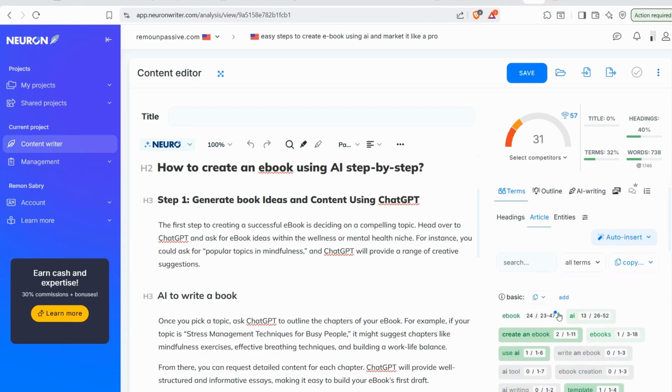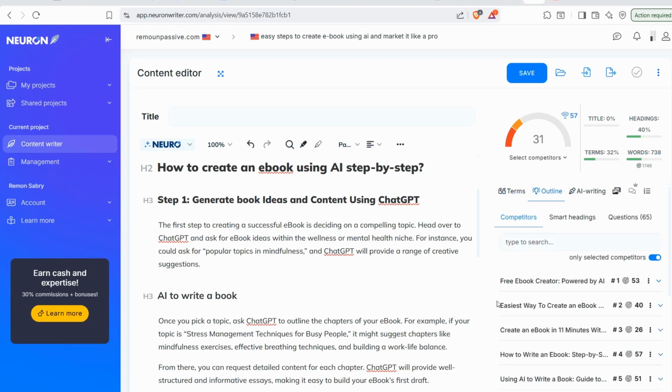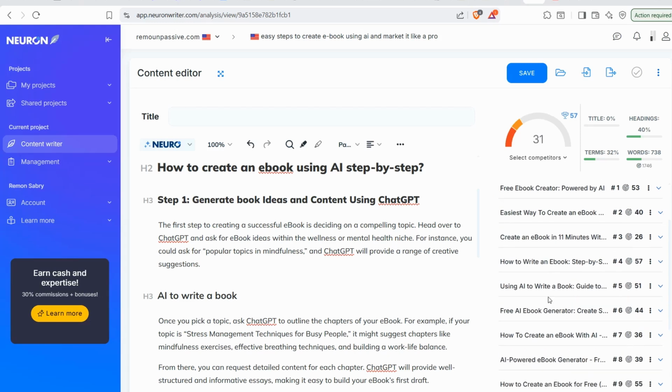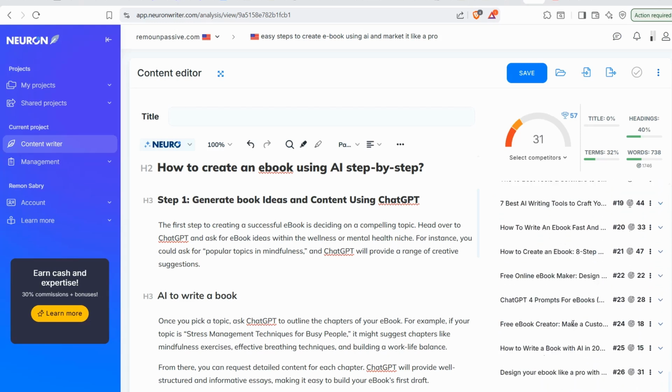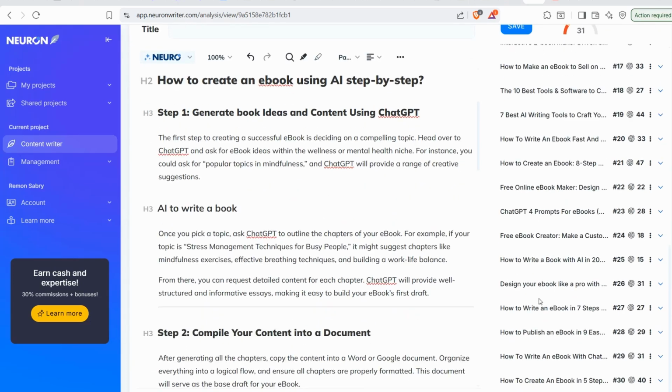But here you can take the benefit of neuronwriter.com by going to this outline section. Make sure your own article covers all aspects and angles any user can search for. So for example, you can find different smart headings and the headings from your competitors, as you see, the most frequent headings your competitors use on the same topic.